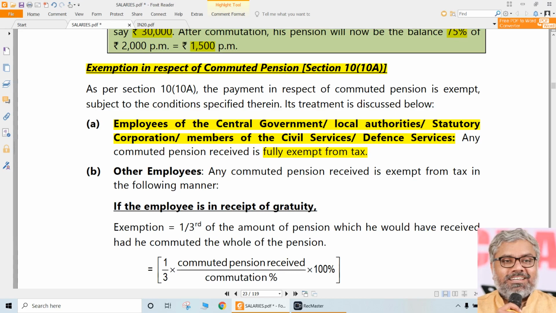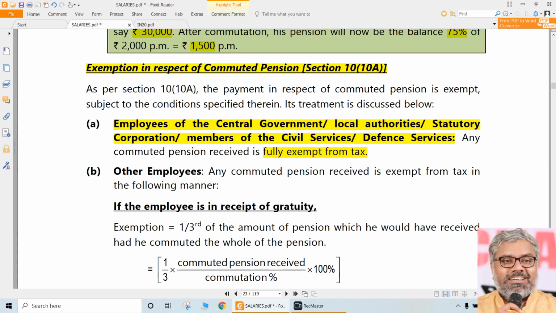State government is missing here. Any government employee actually, central, state governments, local authorities, statutory corporations. Statutory corporations means which are established by statute, something like let us say Life Insurance Corporation of India. Same way, members of civil services and defense services, anyway who will be central government employees.